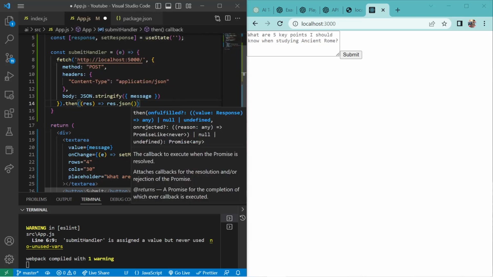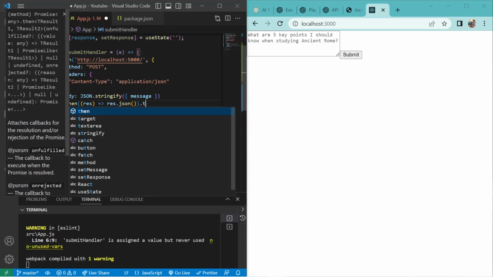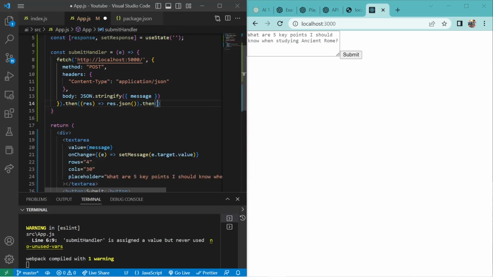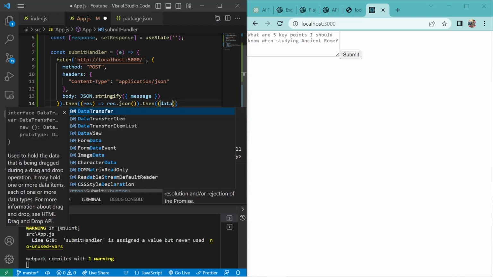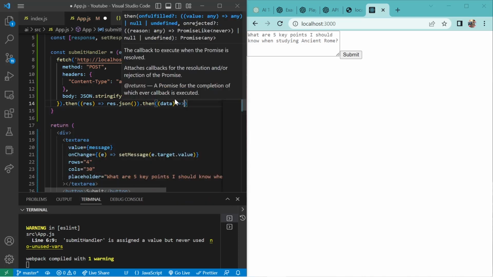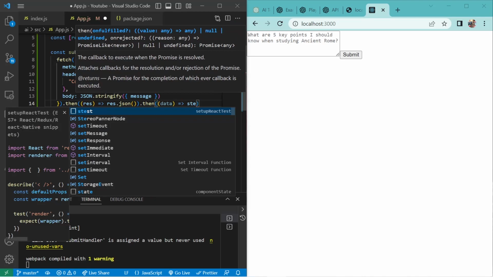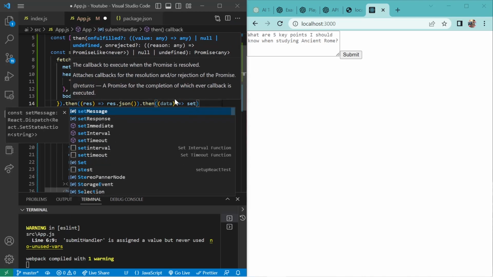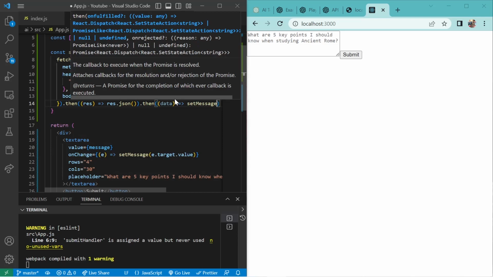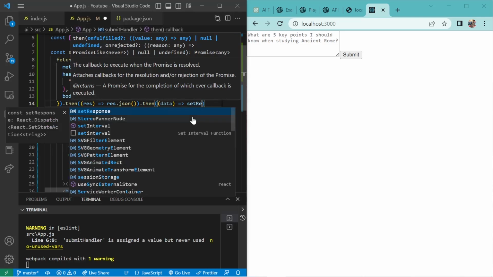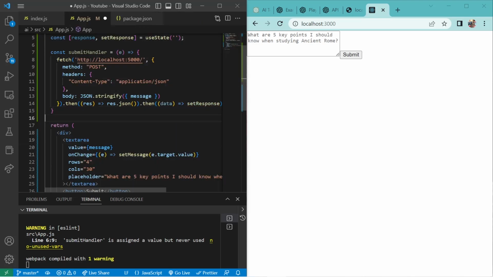All right, now we'll chain this again with .then, and we'll trace back the data and set our response. setResponse, not setMessage, setResponse, which we created here.